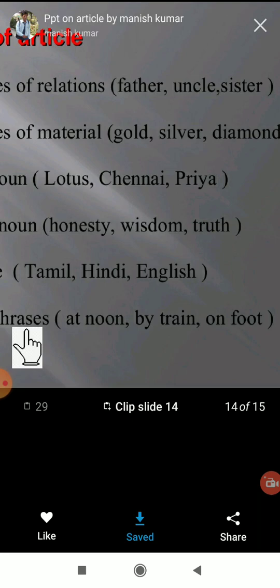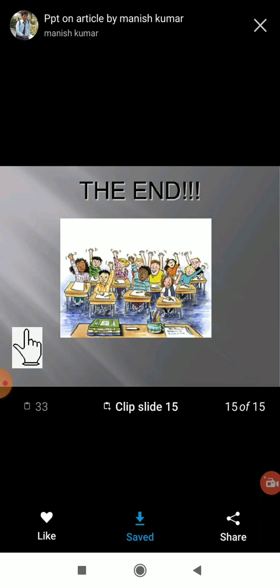Got it? So I hope you all understood. You know that there are two types of articles: definite and indefinite. "A" and "an" come under the indefinite article, and "the" comes under the definite article. So we learned the proper uses in today's class.